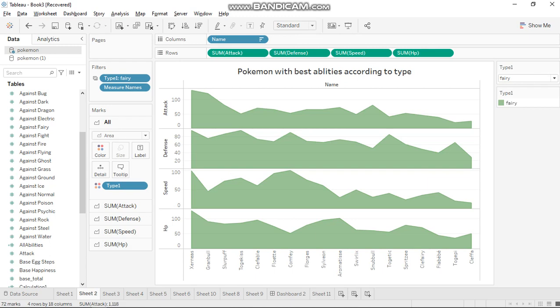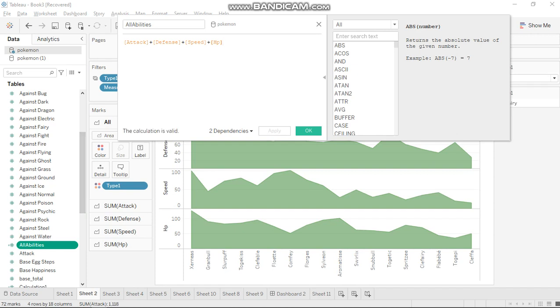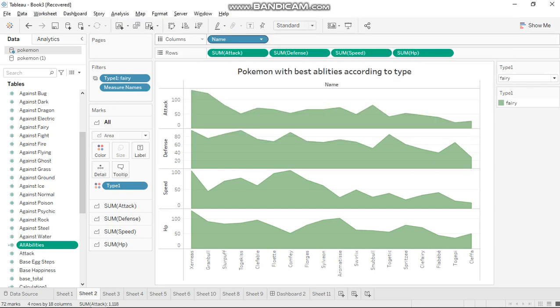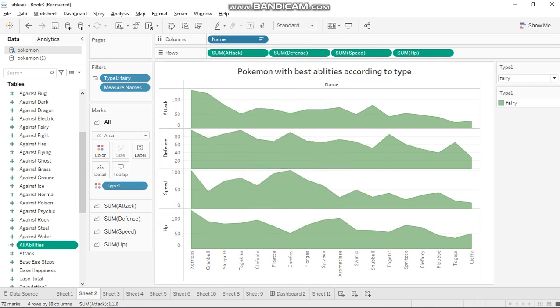In this we find the best Pokemon in each type considering all 4 attributes: HP, speed, defense, attack. For this we make our own attribute. We take the summation of attack, defense, speed, HP and then sort the name attribute using the all abilities attribute in descending order. So this chart gives us the topmost Pokemon considering all these fields in each type.